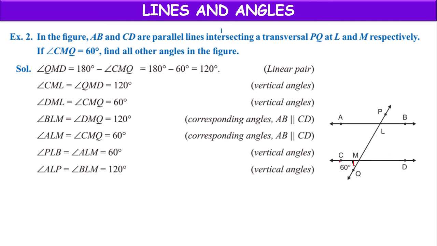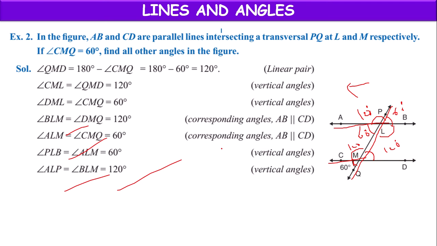Now, if this is 60, transversal left side, line downside 60, line downside, this also will be 60. This also will be 60. Line above, if it is 120, line above it also will be 120. Here, line above right side is 60, line above right side it is also 60, and this will be 120. So like that we can find all the angles at point L.